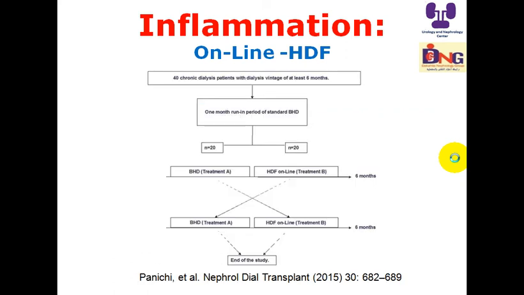This is from Canada, and this is another study. A crossover study included a small number of patients, 40 patients: 20 treated with bicarb hemodialysis, and the others treated with on-line hemodiafiltration for 6 months, and then the crossover is done. So the patients treated in phase A with bicarb dialysis were treated in phase B with hemodiafiltration, and the hemodiafiltration patients from phase A were treated with bicarb dialysis in phase 2 until the end of the study.